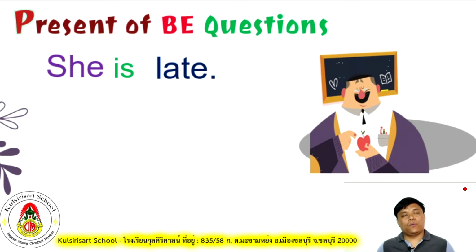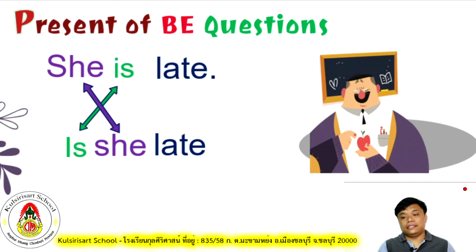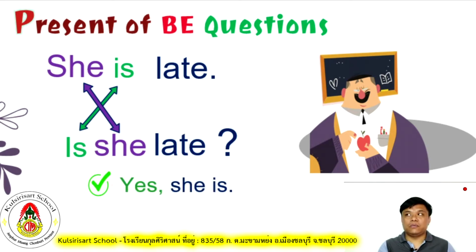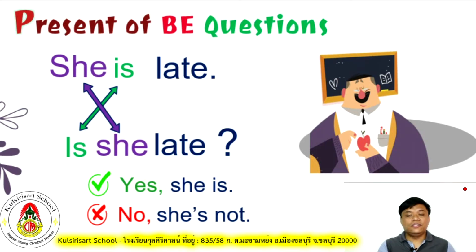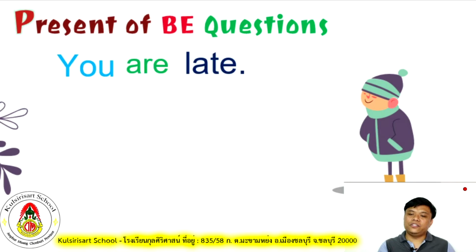Okay, how about when our subject pronoun is a girl? You will use the pronoun she. So we will start with the singular verb to be, is. Okay, is she late? Question mark. Yes, she is. But someone will say, no, she is not. And for contraction, no, she isn't. Okay? Understood? Okay. Present be questions are very easy.